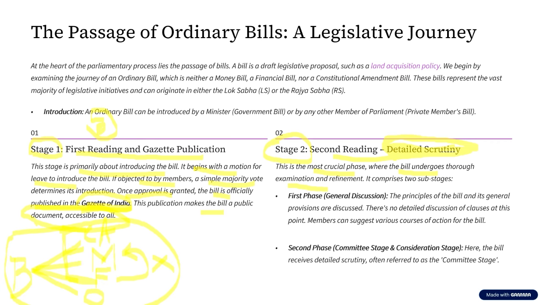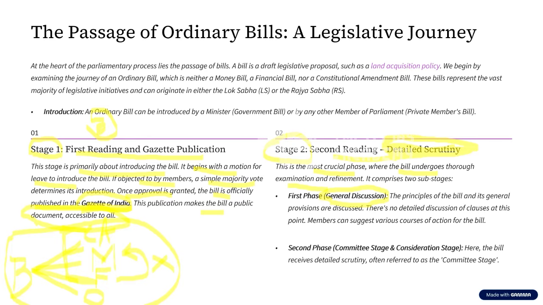What is this examination and refinement? There will be a general discussion on the bill. You might see members in the parliament discussing a bill. Ruling party members will speak for the bill, and opposition party members will speak against the bill.